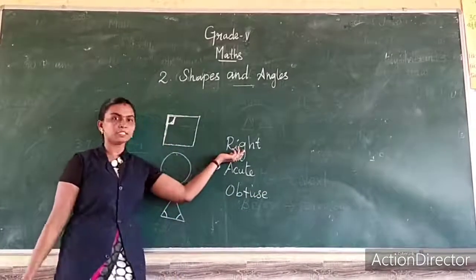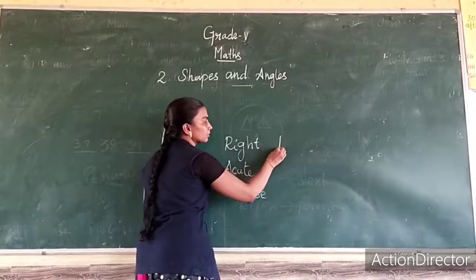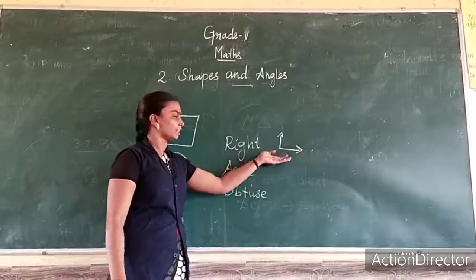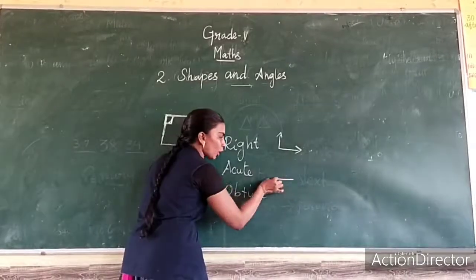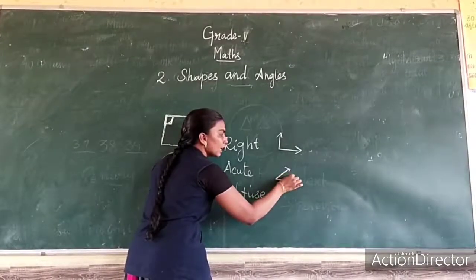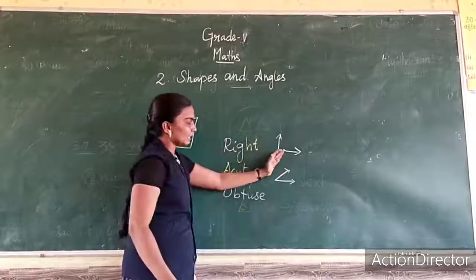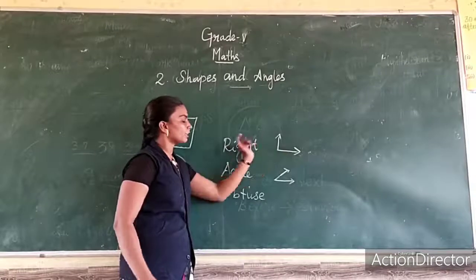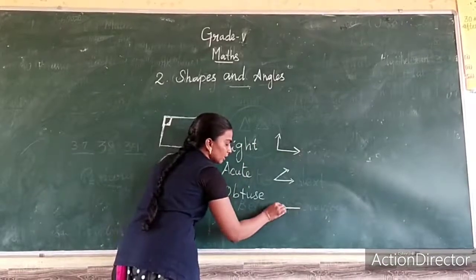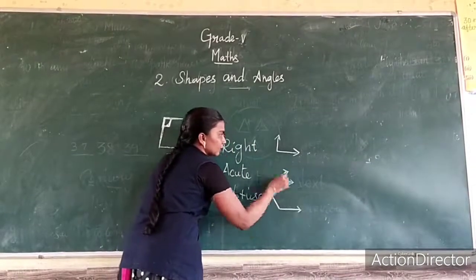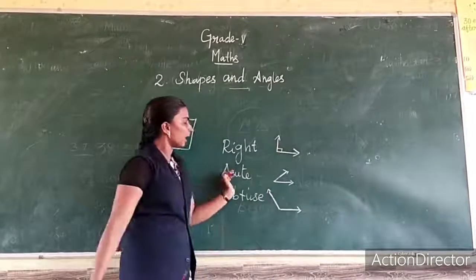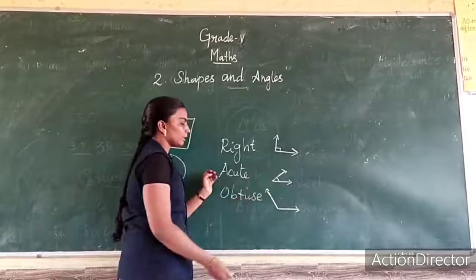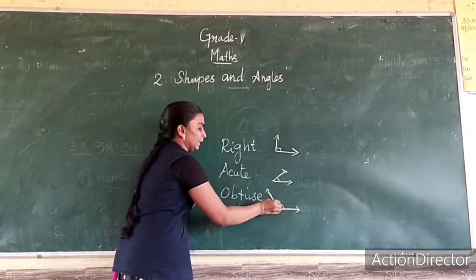See, right angle means like this. Both are straight. Right angle means straight. Acute angle means smaller angle, that is less than right angle. Obtuse angle means more than right angle. See, this is right angle. Acute angle means less than right angle. Obtuse angle means more than right angle.